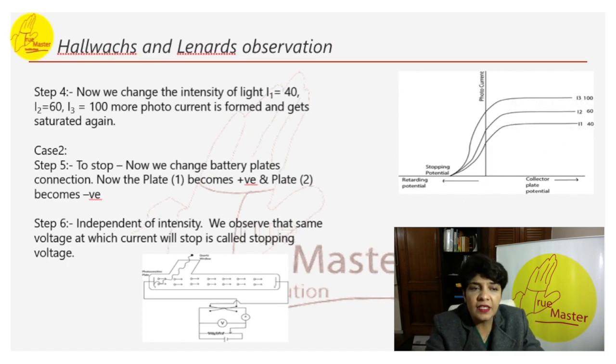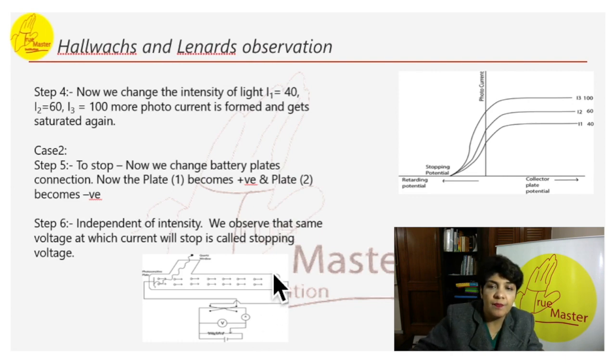Now, in case 2, we change the battery plates. Plate 2, which was positive, was attracting all the electrons running towards it. Now we have changed this plate and made it negative. As a result, the electrons that were coming originally from plate 1 to plate 2 will stop now, because this plate is also negative and the electrons are also negative. So it has to stop.